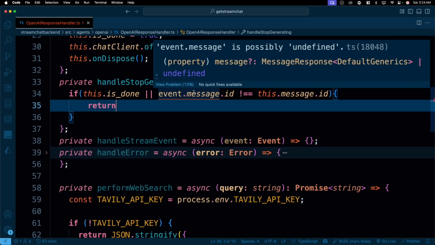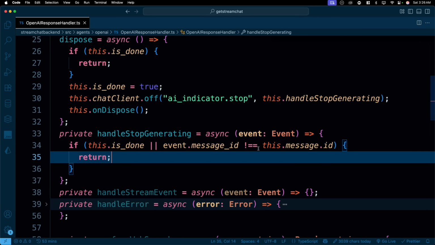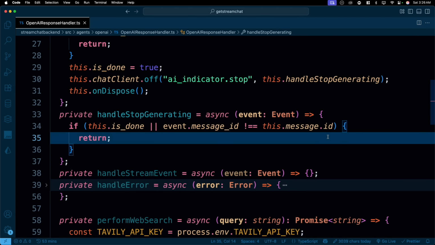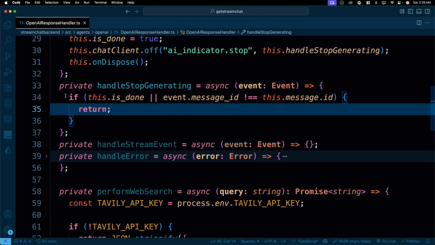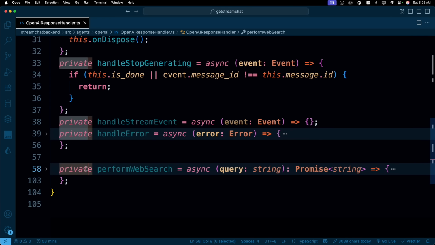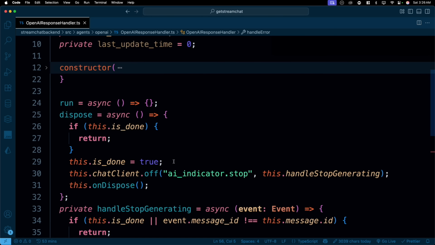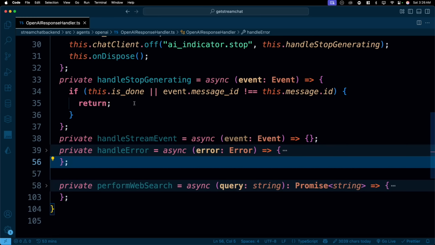Why are you having an issue? Event message is possibly undefined. That could be a case. And my bad, it is not event.message.id, it's actually underscore ID. It took me a while. So event will directly include, if it is a type of event, a message ID, and then the message ID returns. So I hope this part is okay. And by the way, I have marked some of these methods private because they will only be used within the class itself. Some are directly available like dispose and run because anybody can use them. So that's the easy part.